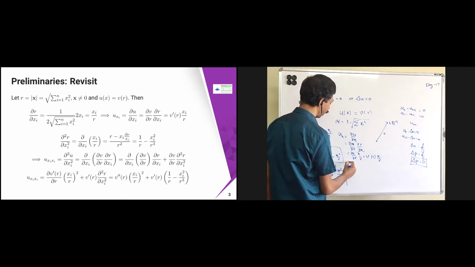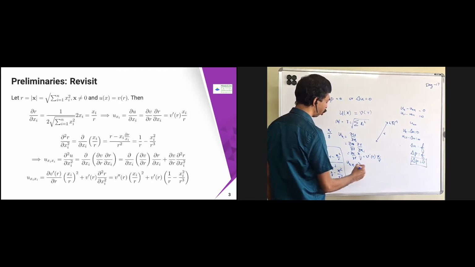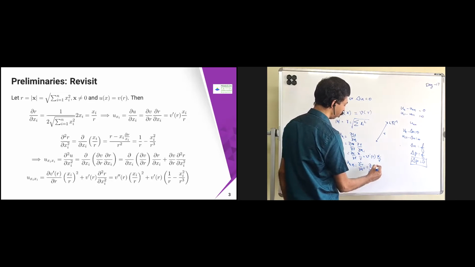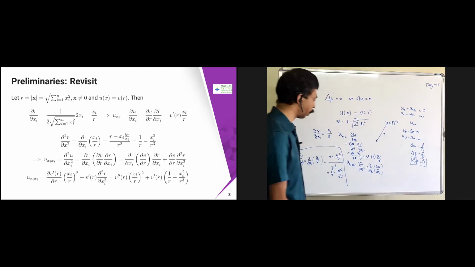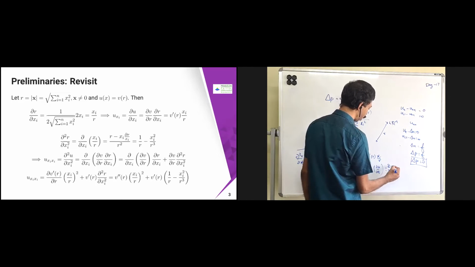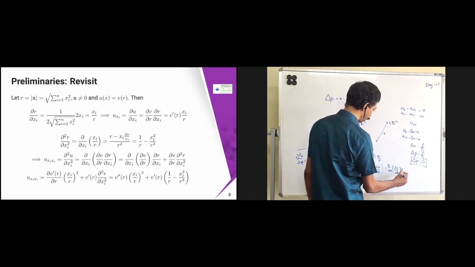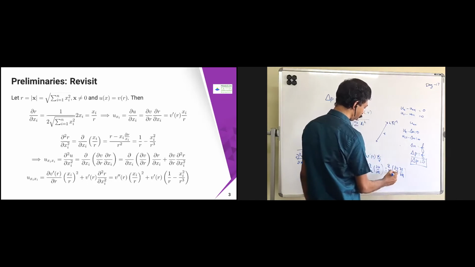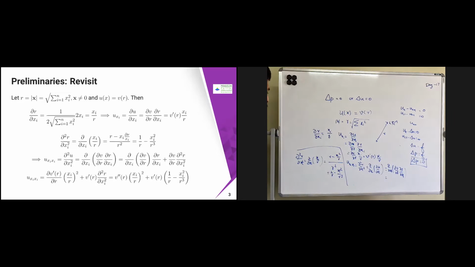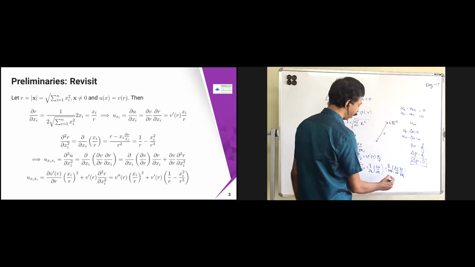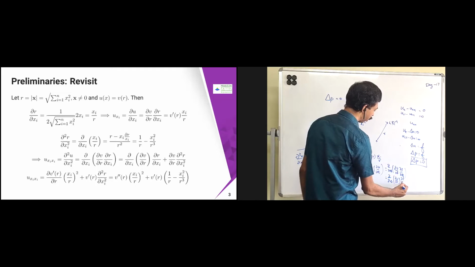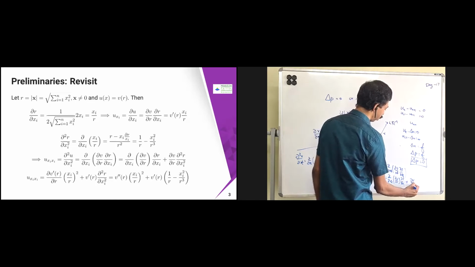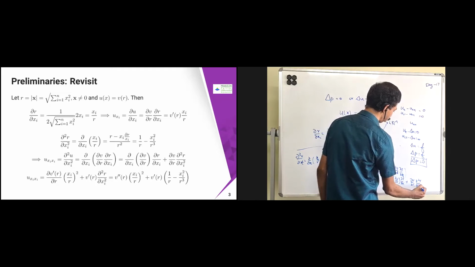Now if you go for u_xixi, that is nothing but ∂²u/∂xi², so I can write it as ∂/∂xi of ∂u/∂xi. ∂u/∂xi is nothing but ∂v/∂r into ∂r/∂xi, so I throw the derivative inside. Using the chain rule, we get ∂/∂xi of ∂v/∂r into ∂r/∂xi, plus ∂v/∂r into ∂²r/∂xi².